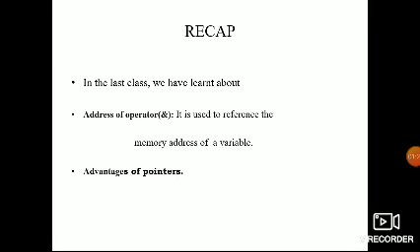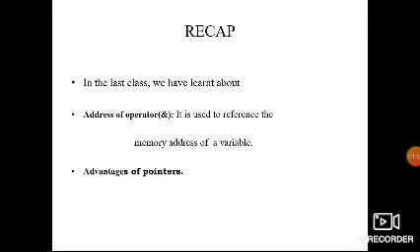To declare a pointer, this is the symbol we have to use, followed by the pointer name and ending with a semicolon. The pointer name will point to a type, for example int. The data type can be int, float, or char. Any data type you can use.